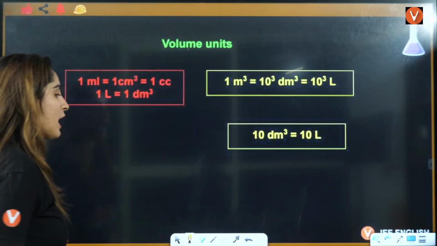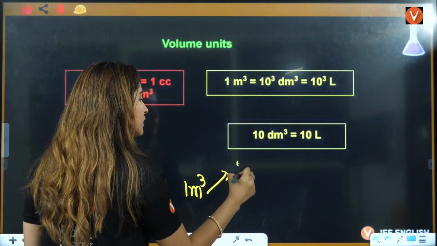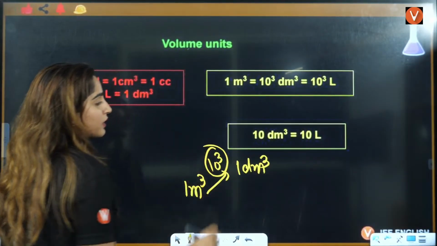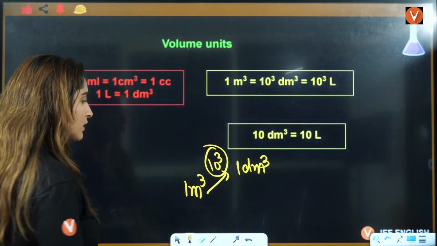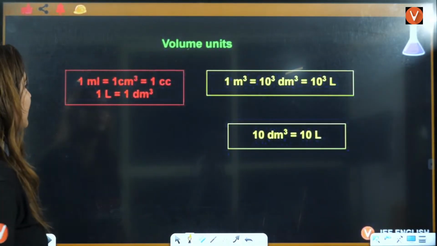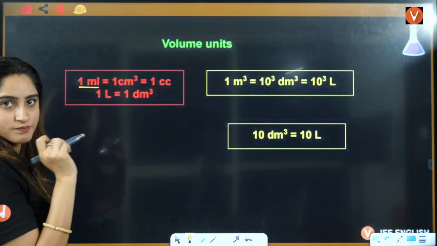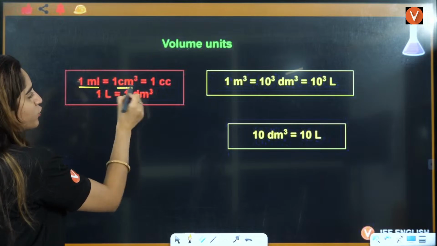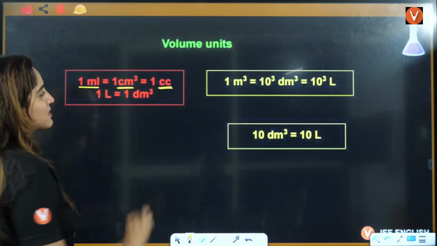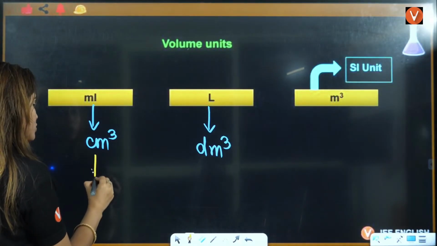So that means if I have to convert 1 meter cube to decimeter cube, I'll have to multiply this with 10 raised to power 3, right? Now, important thing here. If you talk about 1 milliliter, milliliter is also centimeter cube, right? Centimeter cube is also expressed as cc. Okay, it is also expressed as cc. You can write it here as well.